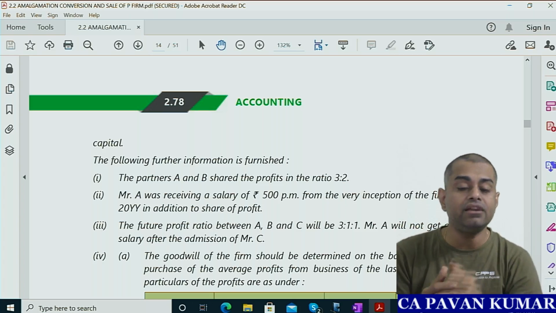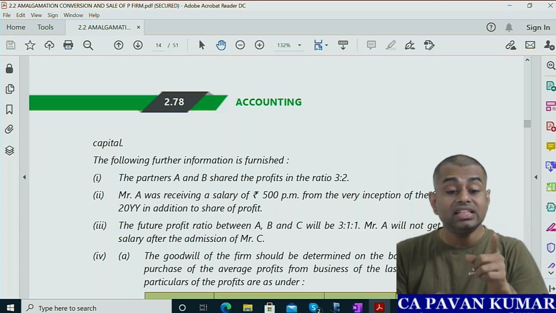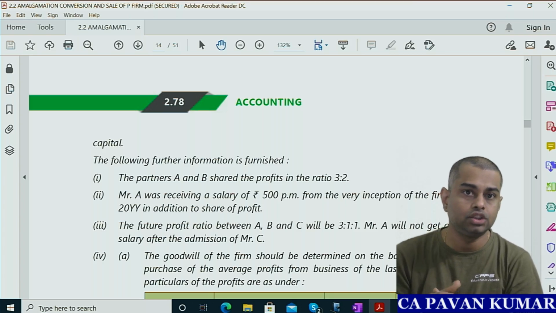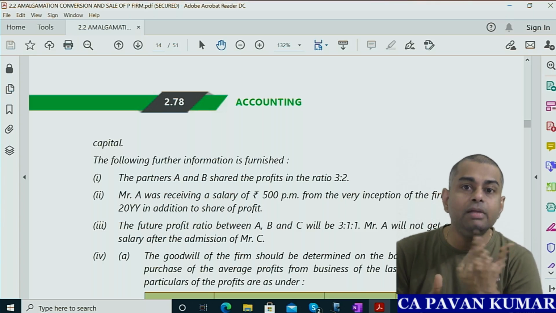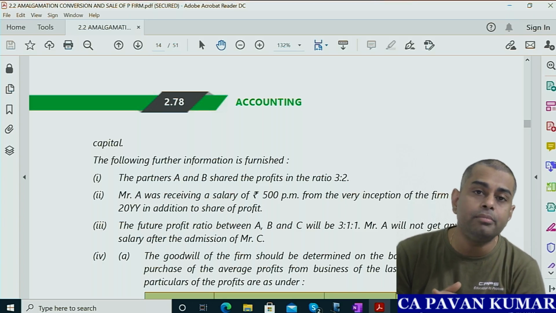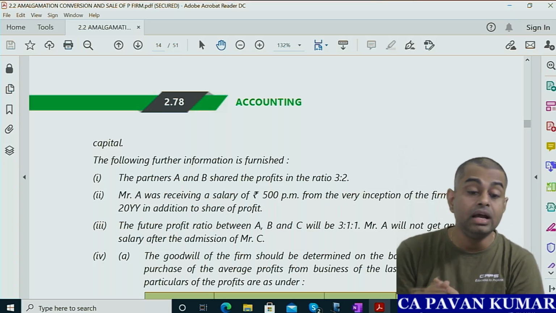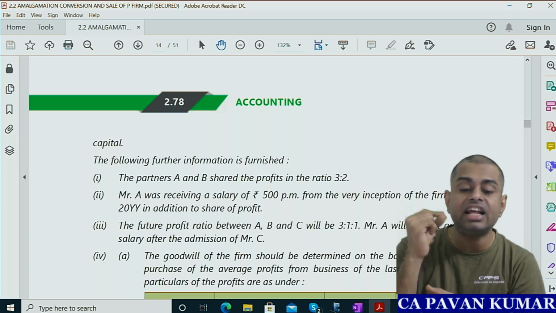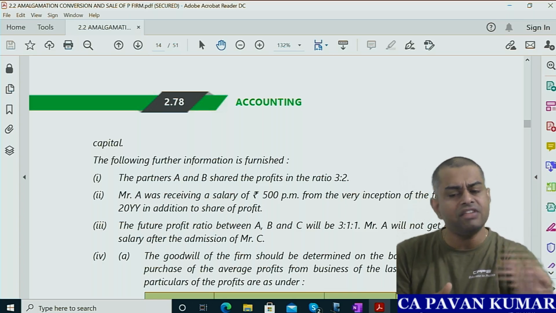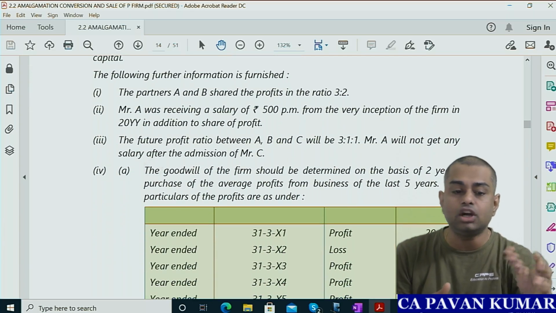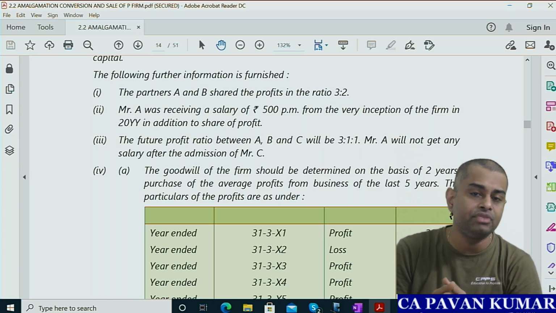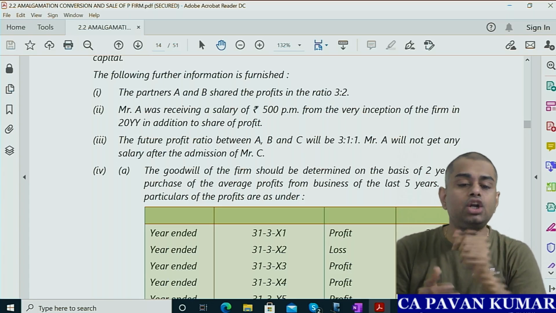The following further information is furnished. 1. Partners A and B shared the profits in the ratio of 3:2. So previously there are only 2 partners, A and B. Before admission of C, there are only 2 partners. They used to distribute profits and losses in 3:2 ratio. 2. Mr. A was receiving a salary of 500 per month from the very inception of the firm. Long back the firm was incorporated. Since then he was getting 500 per month salary. That means 6,000 per annum. So this salary is paid in addition to share of profit.